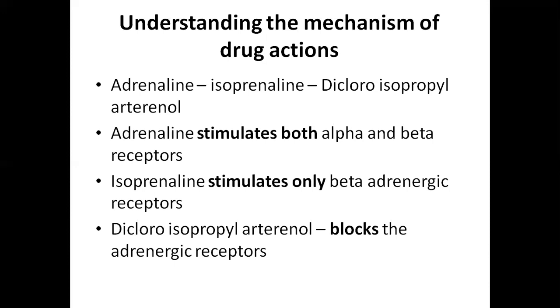Adrenaline stimulates both alpha and beta receptors, whereas isoprenaline will stimulate only beta adrenergic receptors. Whereas dichloroisopropyl arterenol blocks the adrenergic receptors. So by knowing the structure of the molecule, we can know the mechanism of drug action. It shows the importance of certain chemical groups for the drug action and also gives some idea about the mechanism of action.